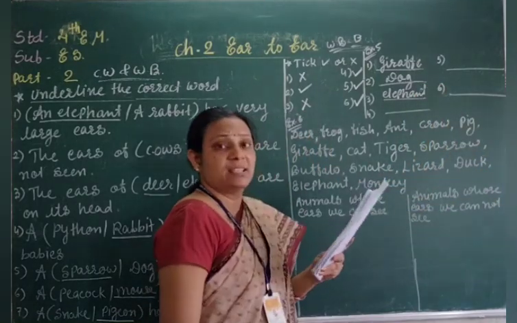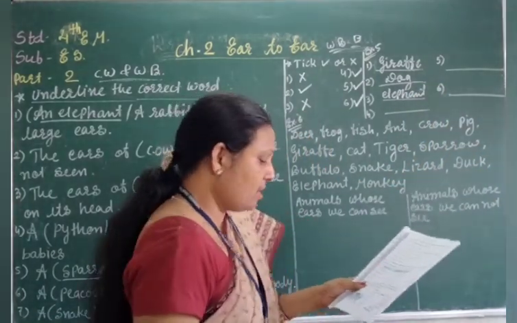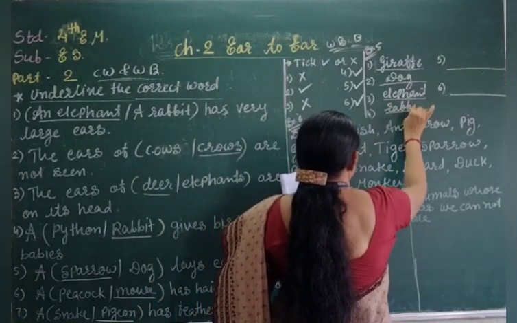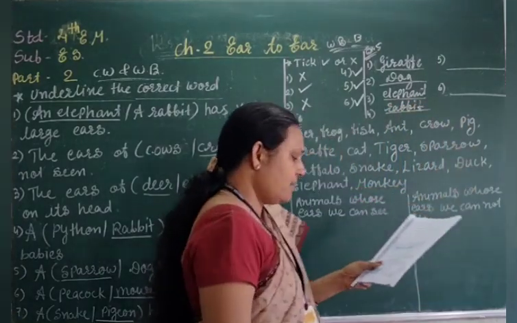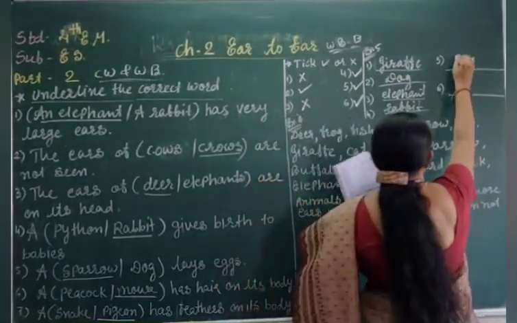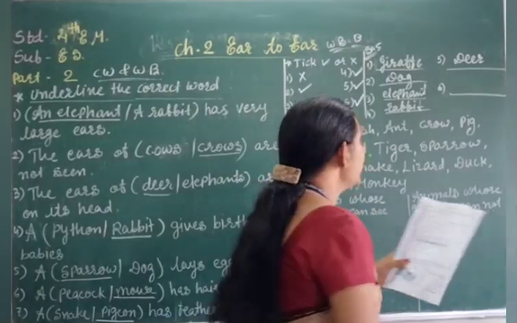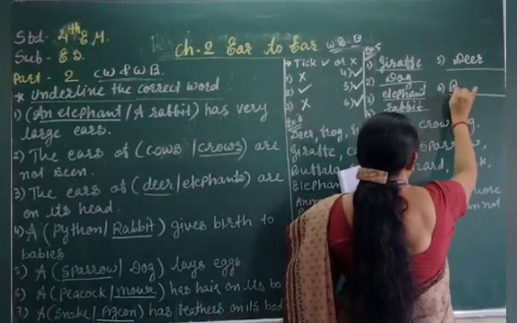All the animals have their ears changed. Now dog has the rabbit's, right? Then buffalo has the deer's, and 6 number, deer has the buffalo's.